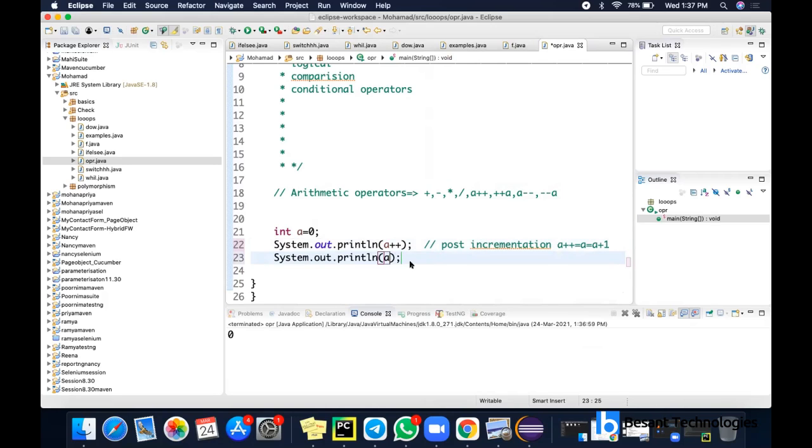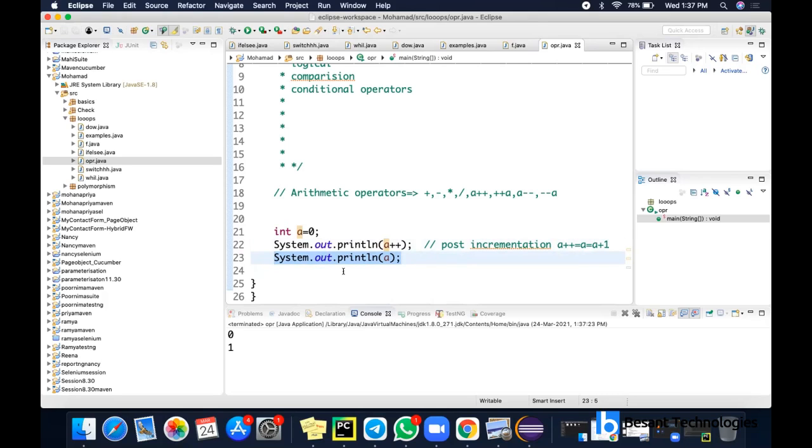If I am displaying a now, my value will be 1. So after the code is completed only, this code will be executed. I'm just explaining why I'm doing this. In this post implementation, a double plus, we should give the given value, right?